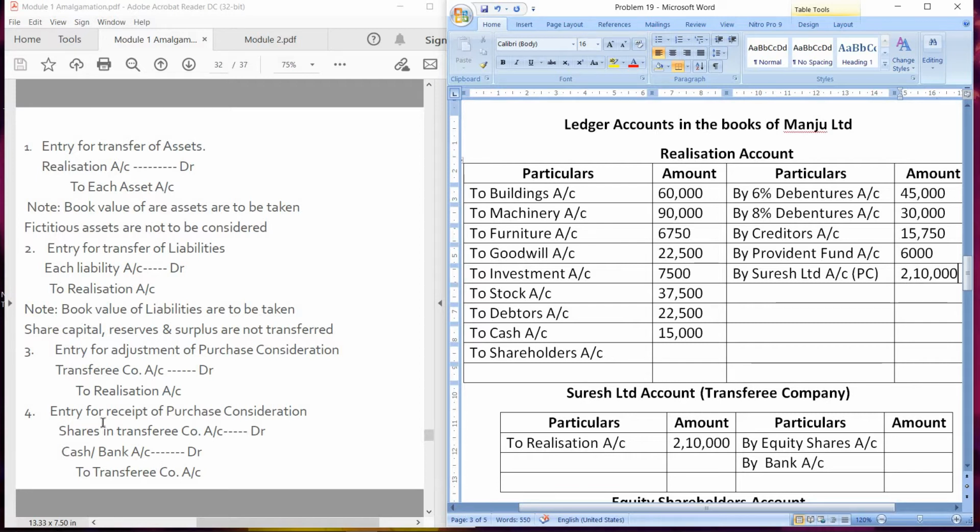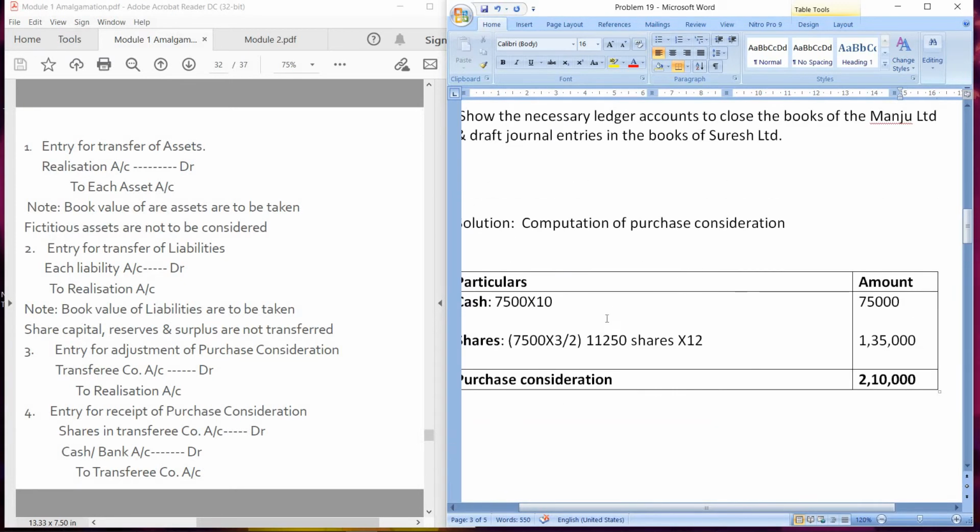Now next entry is for receipt of purchase consideration, shares in transferee company account debit, cash or bank account debit to transferee company account. So this entry will be passed in transferee company account by equity shares and by bank account. You have to see how the purchase consideration is paid. It is paid in the form of cash and shares.